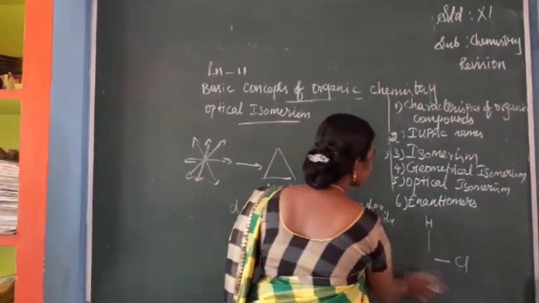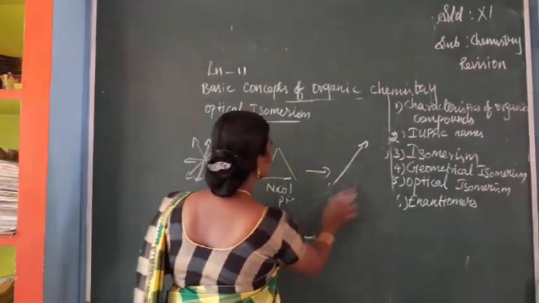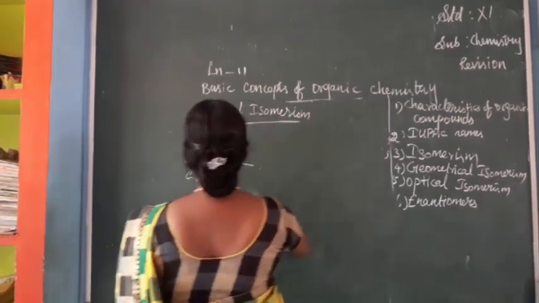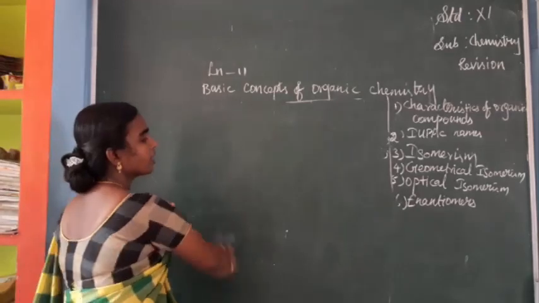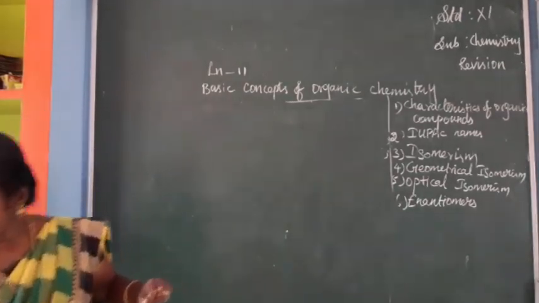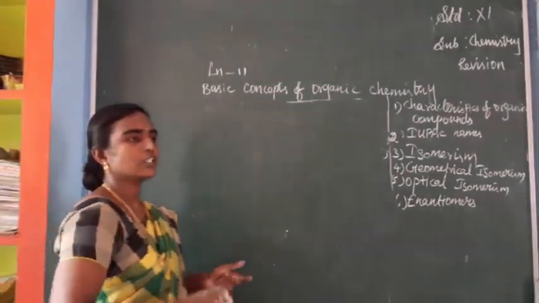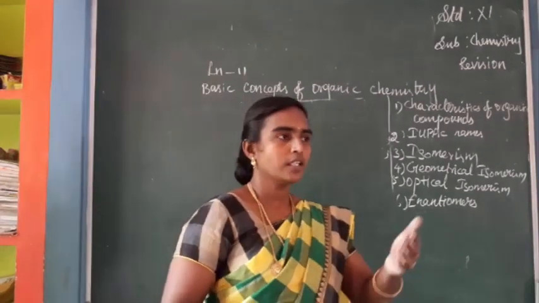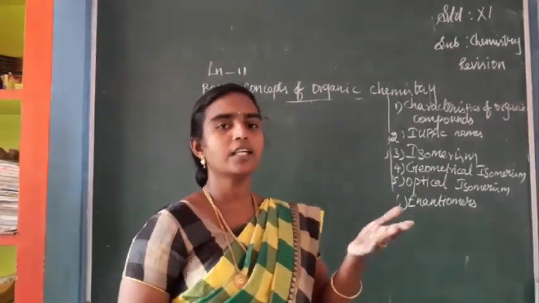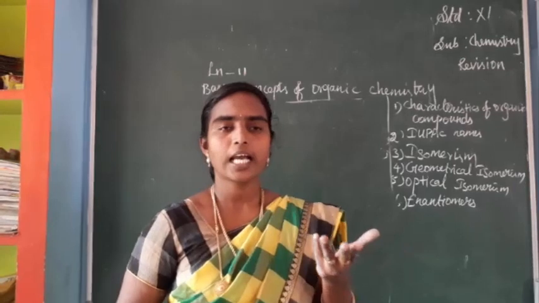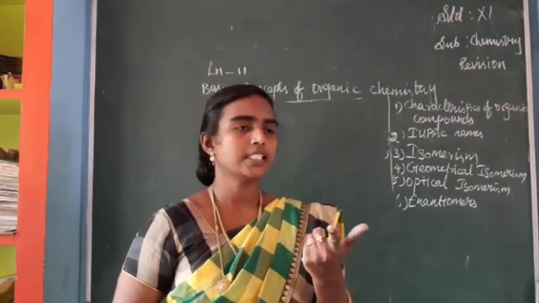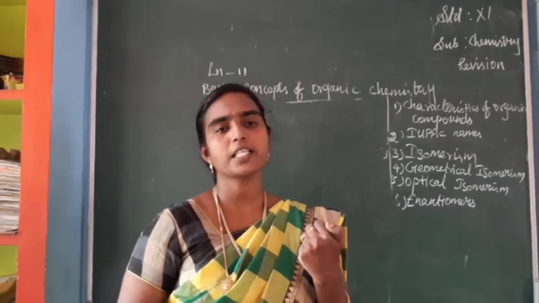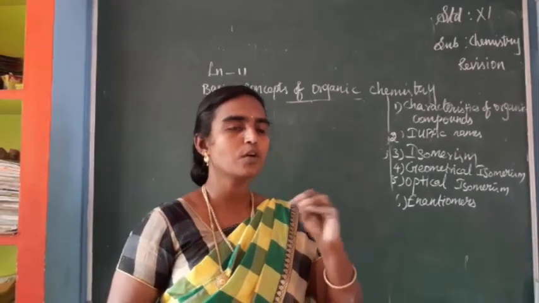After finishing optical isomerism, the next topic is detection of elements. In your book, detection of carbon, hydrogen, nitrogen, sulfur, halogens and phosphorus is given.